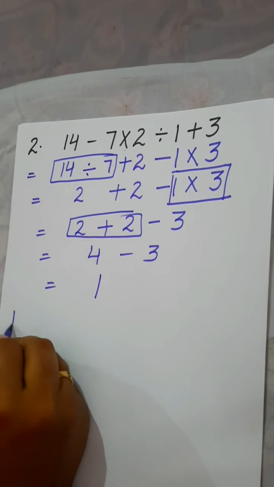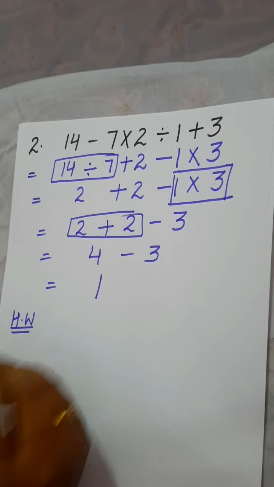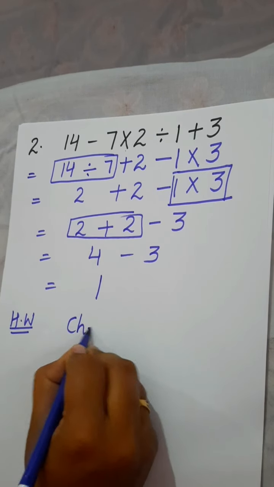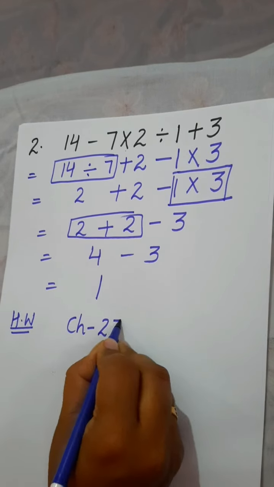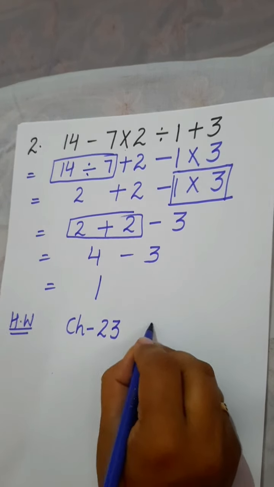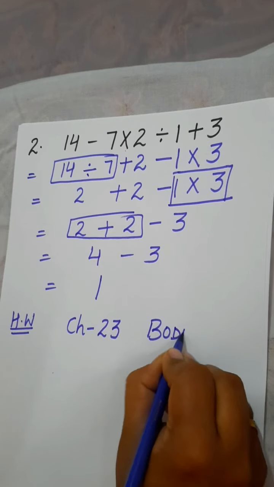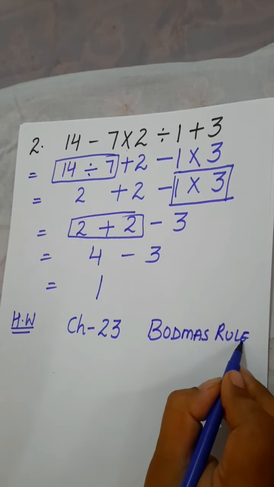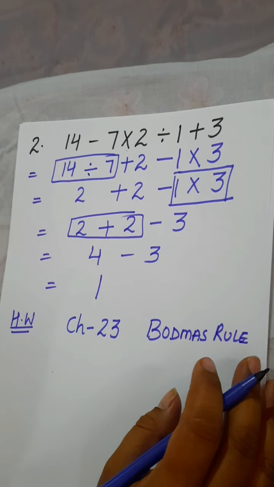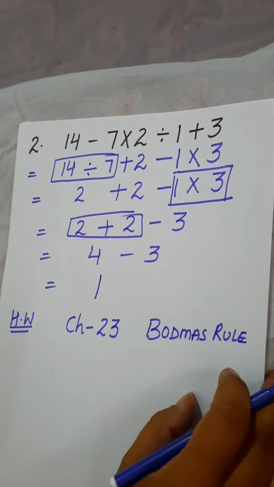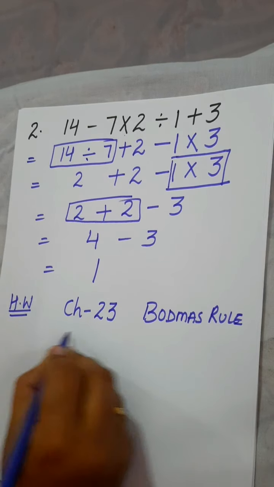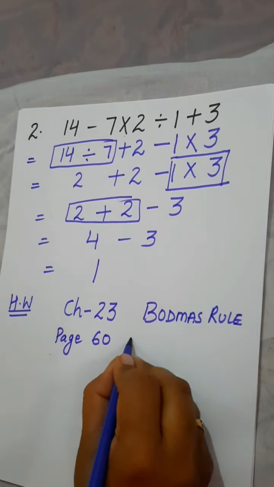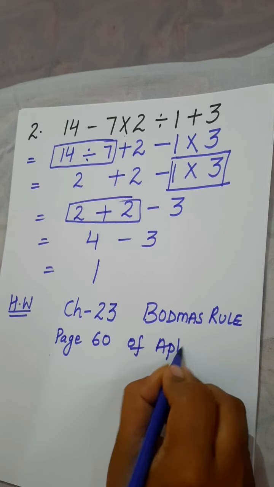Okay students, now your homework is you have to solve the questions which are given in chapter 23, that is BODMAS rule. This is the very basic rule as we have done before also, and you have to practice the rule, as this rule is very very helpful in so many questions. And this is on page number 60 of aptitude books,